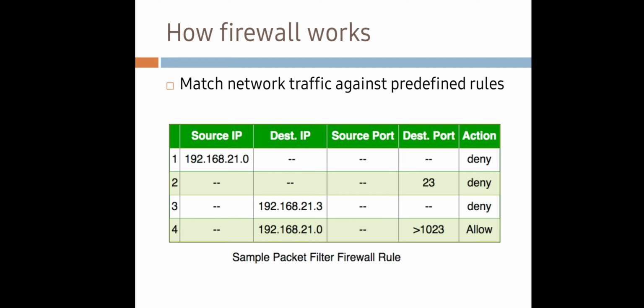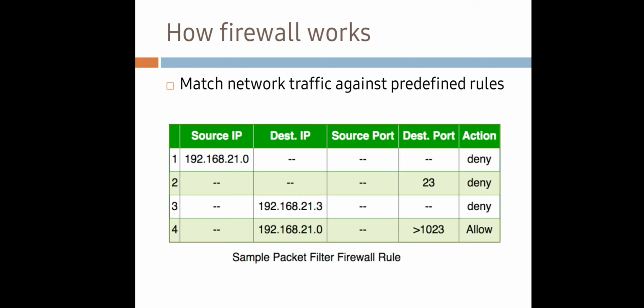So the incoming packets from the network 192.168.21.0 are blocked. Next, for the destination port 23, the action is deny. So the incoming packets for this port 23 are also blocked. Next, for the destination IP address 192.168.21.3, the action is deny. So the incoming packets for this host are also blocked.